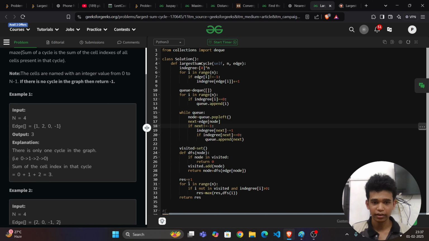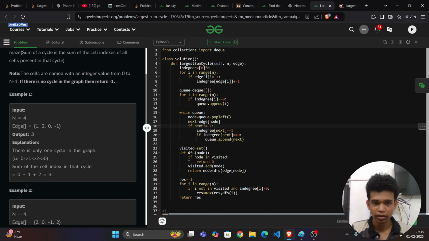Now visited is equal to set. Then this is the DFS function. Let us see this so that we can understand what it is. Now result is equal to -1, for i in range of n, if i is not in visited and the incoming edges of that i is greater than 0. Here i stands for node. Now result is equal to the maximum among result, comma, DFS of i. So this DFS is to find the maximum cycle sum. That's what this DFS of i returns. Result is set to -1, so if there is no cycle, then -1 will be returned, right?